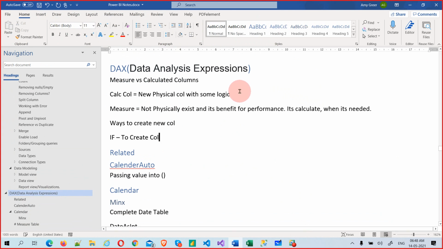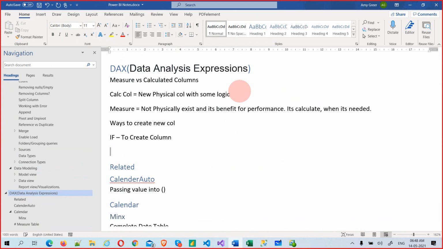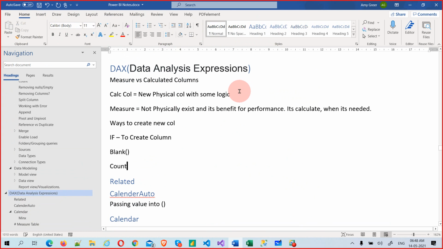Okay, column. Now what else have we used? The blank function we have used. And all the count functions we have used: count, countax, countblank, countrows. So these many functions we have used in the count. Now these are all just to create the columns or measures. This is for column and these are for measures.